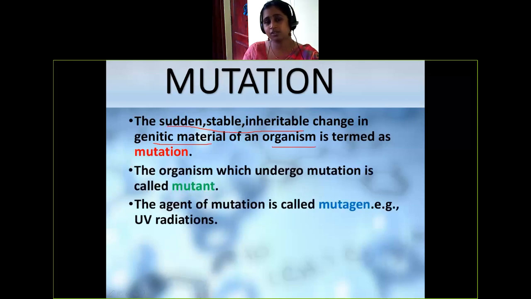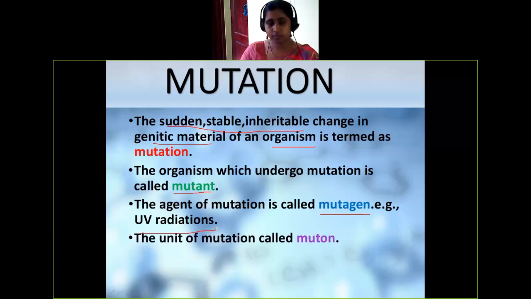The organism which undergoes mutation is called a mutant. Okay. The first thing I showed was a mutant, a type of virus. The agent of mutation is called a mutagen. For example, UV rays. Okay, the agent which induces mutation, you call them mutagens. The unit of mutation is called muton. Okay, the measurable unit, how many mutations that particular cell is undergoing, that you can say as muton.